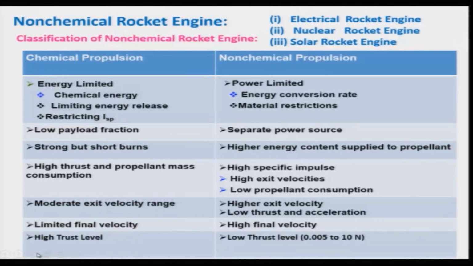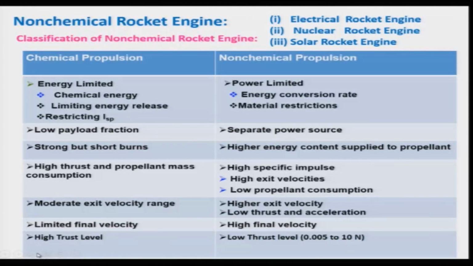In contrast, in a non-chemical propulsive system, power is limited due to the limited energy conversion rate. There is another constraint, the material which can withstand high temperature, because in a non-chemical propulsive device the temperature of the gases or the medium will be at a much higher level.